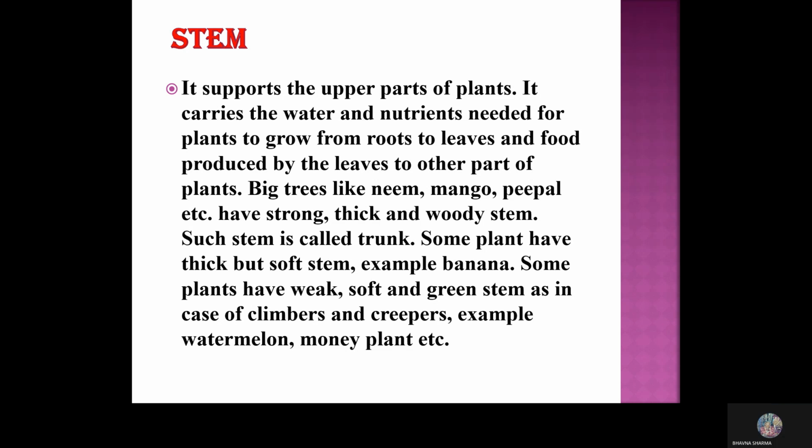Now, in the shoot system, the first part is the stem. What is the stem? The stem supports the upper part of the plant. It carries the water and nutrients needed for the growth of the plant from root to leaf, and food produced by leaves to other parts of the plant. Big trees like neem, mango, peepal, etc. have strong, thick and woody stems. Such stems are known as trunk.